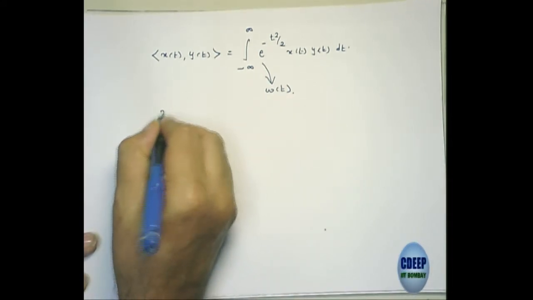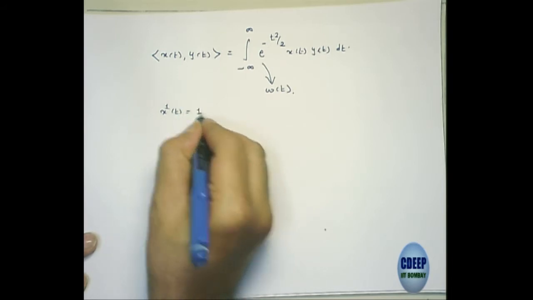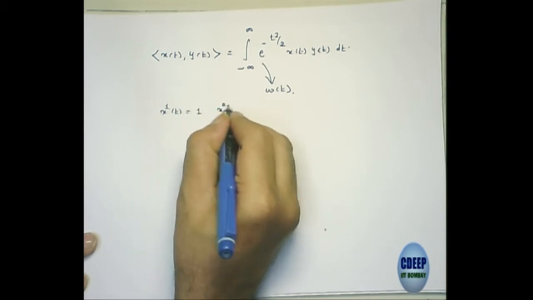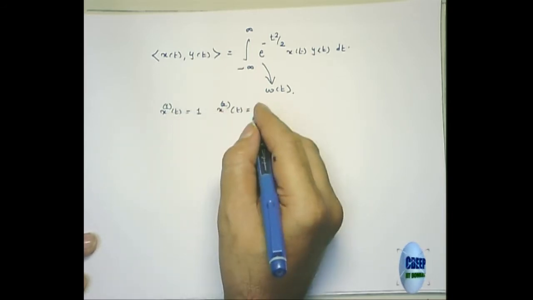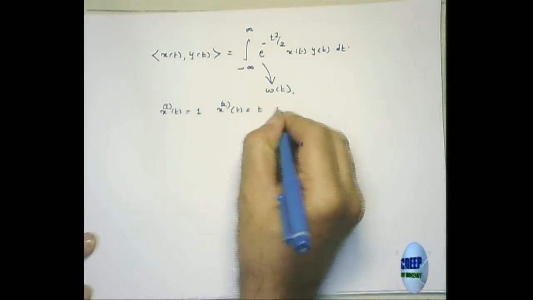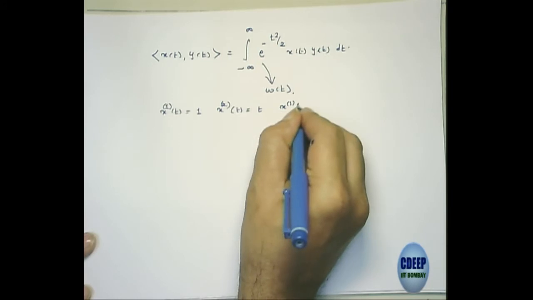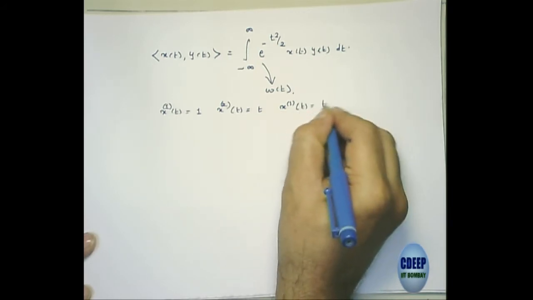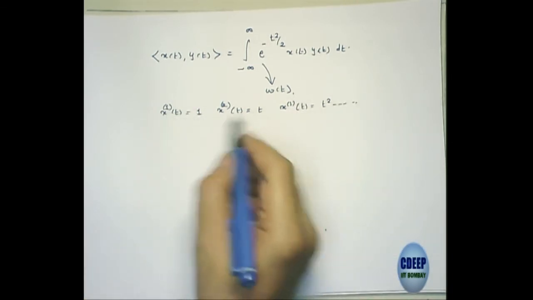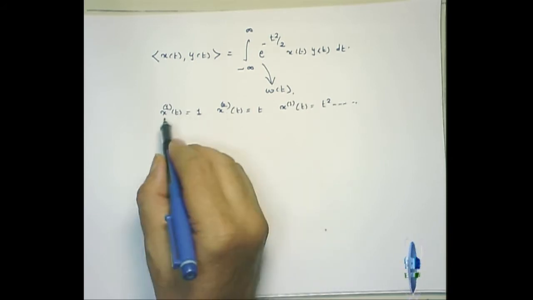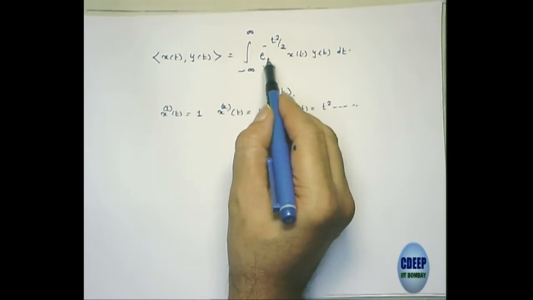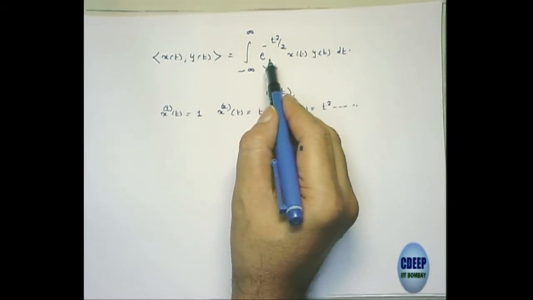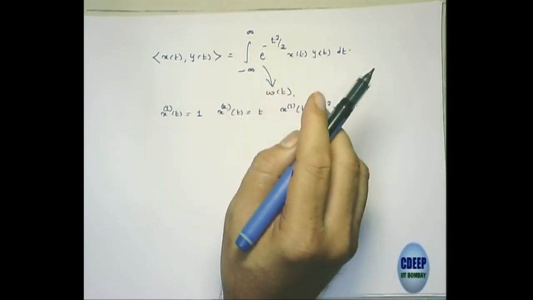I start with vector x1(t) equal to 1, x2(t) equal to t, x3(t) equal to t square, and so on. These are my vectors which I want to orthogonalize. If I want to generate orthogonal functions from x1 and x2, then this is the weighting function. Now you can see that this is a positive weighting function; for any t it will be positive.